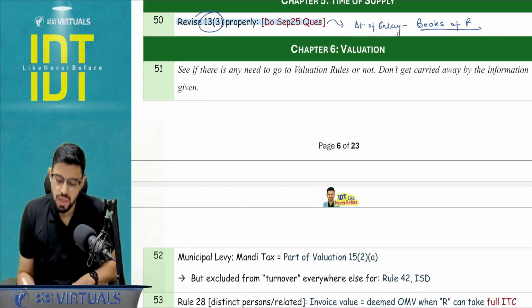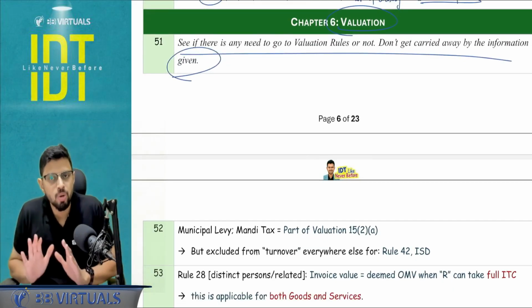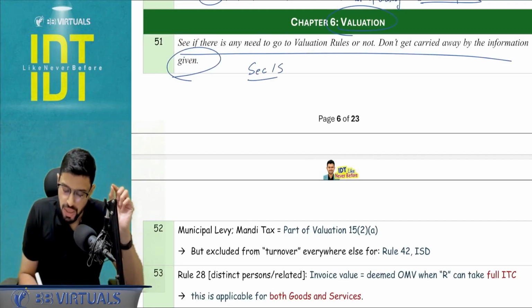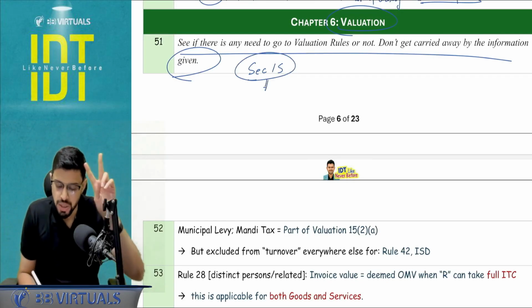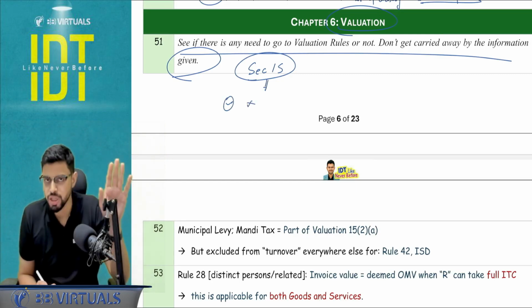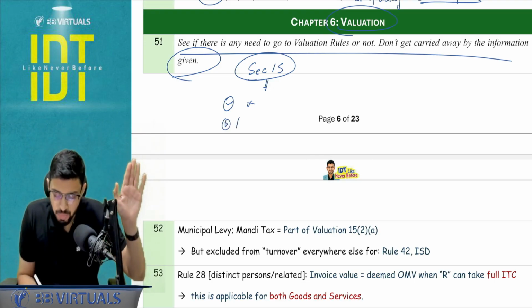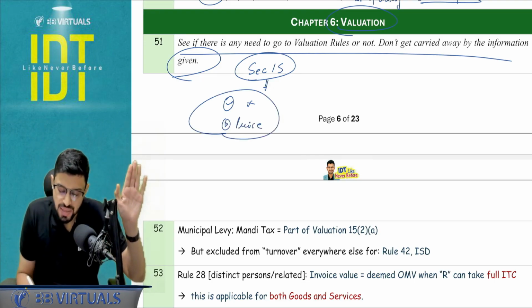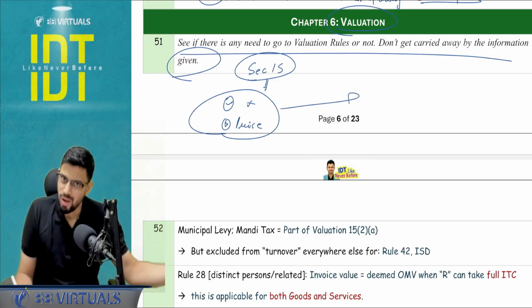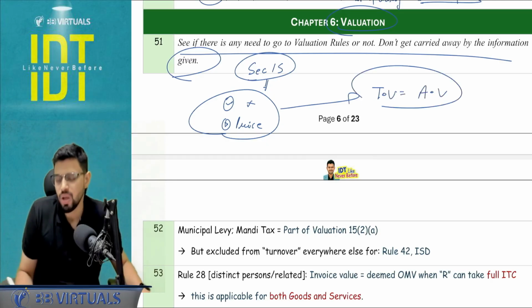Okay. Next, chapter number 6, valuation. Just a point to be noted. Please check whether there is a need to go to the valuation rules or not. Step number 1, you are going to be applying section number 15. Section number 15 starts with 2 conditions: the supplier and recipient should not be related to each other, and second, price should be the sole consideration. If that is happening, then you don't need to go to any valuation rules unless it is a notified supply. Okay, so primarily your transaction value will be accepted as the assessable value. I hope this is clear.